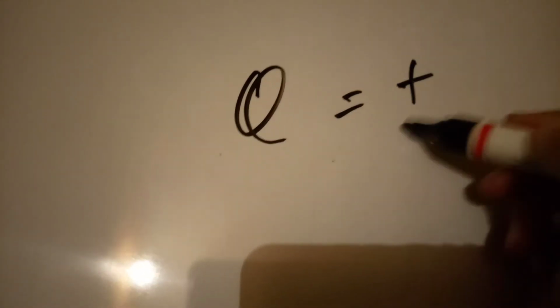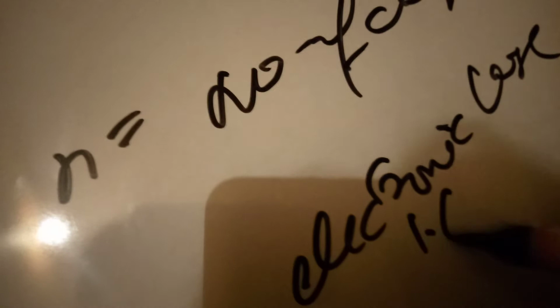Now a very important formula is Q = ±ne, where Q is the total charge, n is the number of charged particles, and e is the electronic charge, where the value of the electronic charge is 1.6 × 10^-19 coulomb.